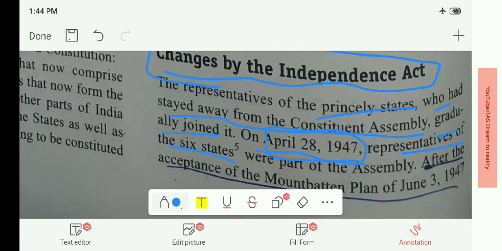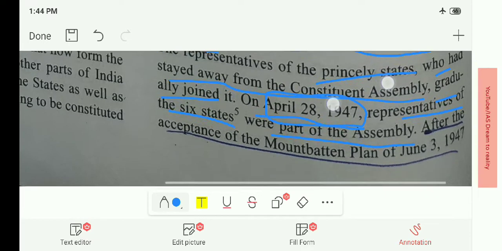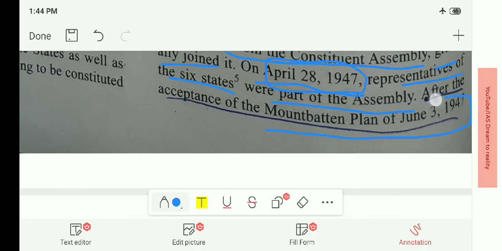Representatives of 6 states were part of the assembly after the acceptance of the Mountbatten Plan of June 3, 1947. Remember that the Mountbatten Plan is also called the June 3 Plan. Mountbatten was the first Governor General of independent India.